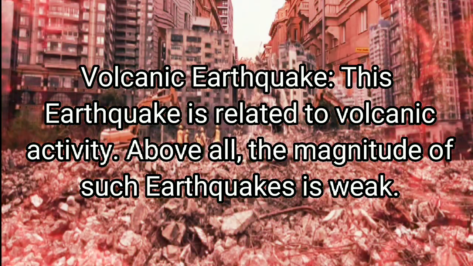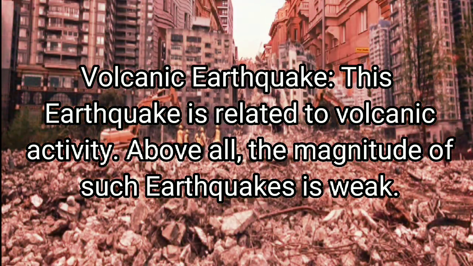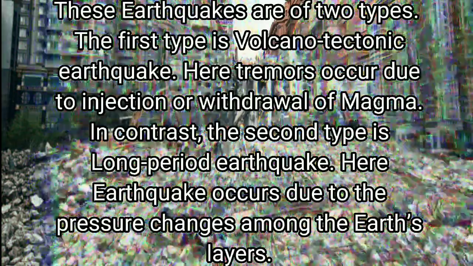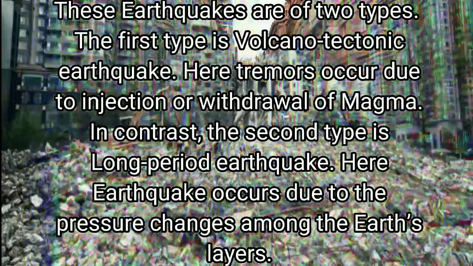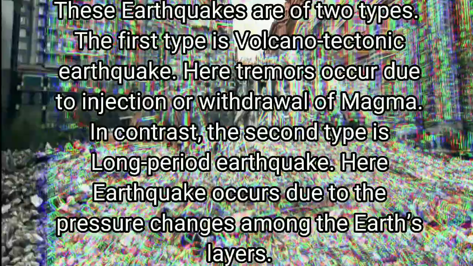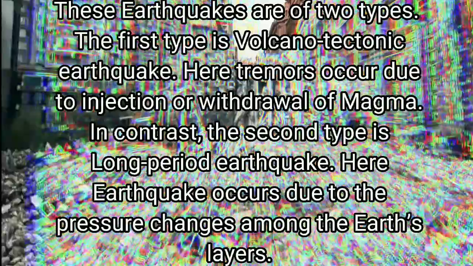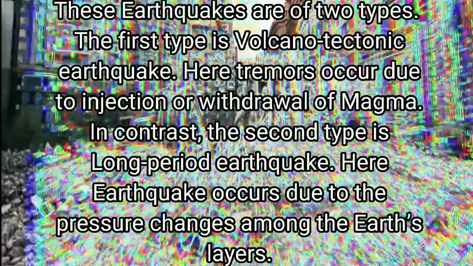Volcanic earthquake. This earthquake is related to volcanic activity. Above all, the magnitude of such earthquakes is weak. These earthquakes are of two types. The first type is volcano-tectonic earthquake. Here tremors occur due to injection or withdrawal of magma. In contrast, the second type is long-period earthquake. Here earthquakes occur due to the pressure changes among the Earth's layers.